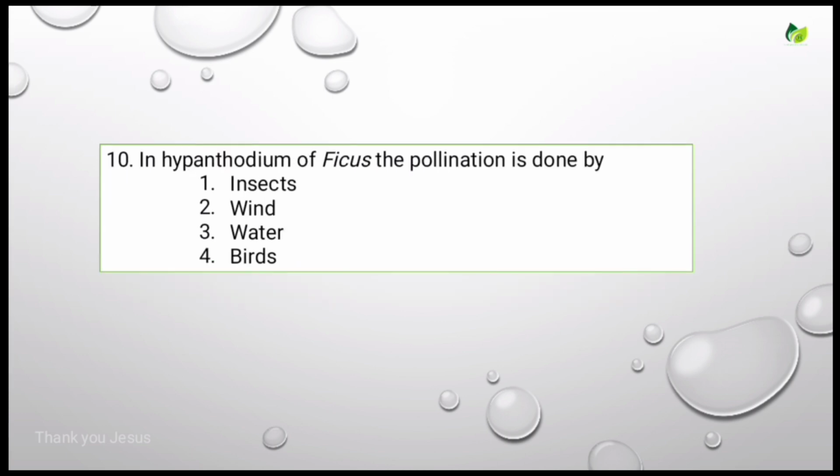In hypanthodium of Ficus, the pollination is done by? Options are insects, wind, water, birds.